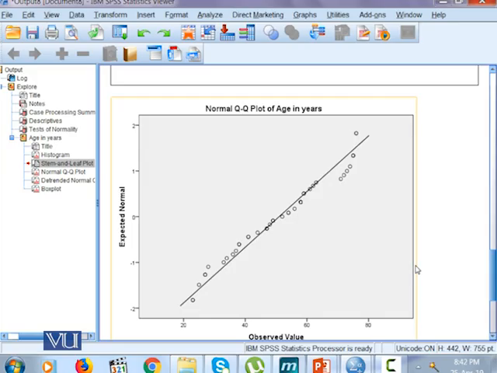But the question comes, is age following the normal probability distribution for the population? We can't really tell using all these descriptive measures, because for the sample, descriptive measures are true. But for the population, we have to look at the inferential statistics measures.